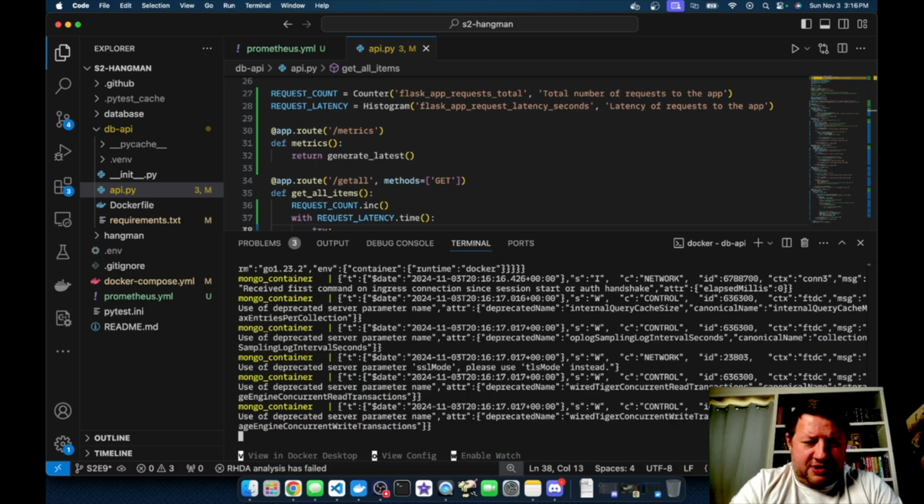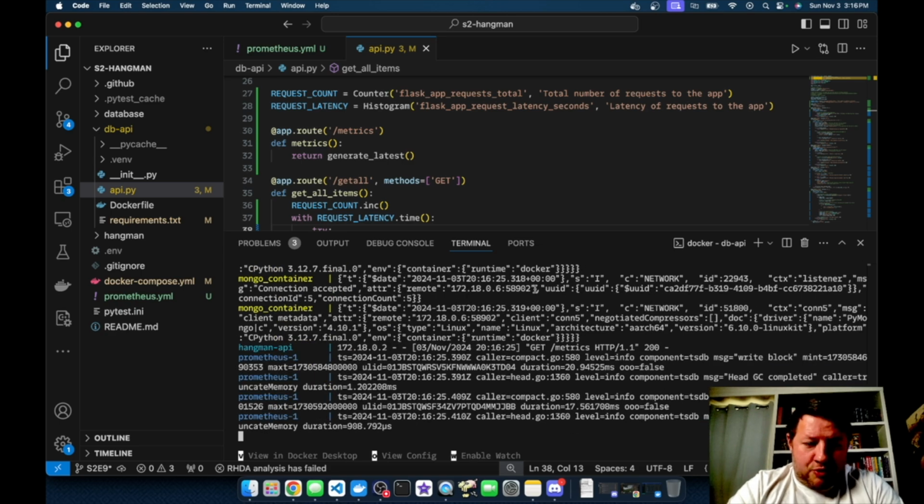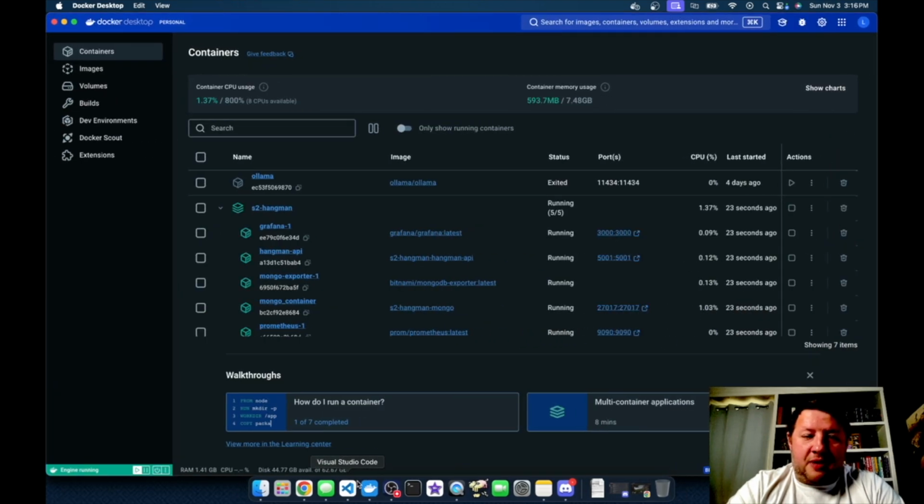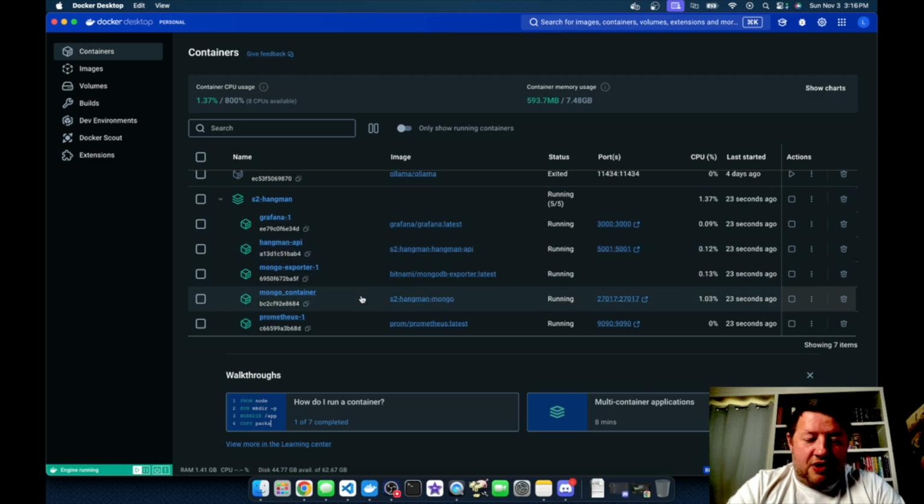You can see Mongo container is beginning. There were some notes in there, if you could see it go by, it was pretty quick, about Grafana starting up. There's Prometheus. The Hangman API is up and running, so all the pieces are in place now, and we might be ready to go. Let's go over to Docker Desktop and take a look. You can actually see all of our containers are running. We got green icons over here, and everything's looking sharp.